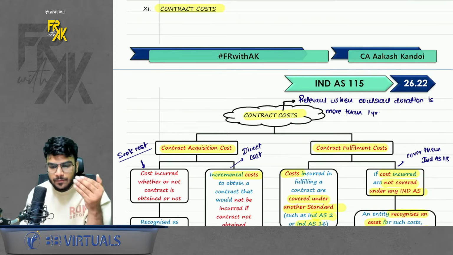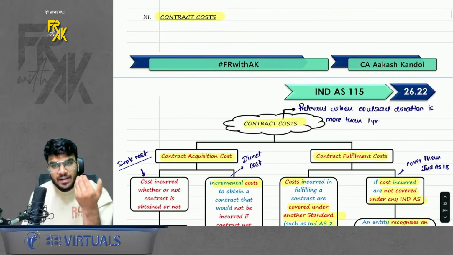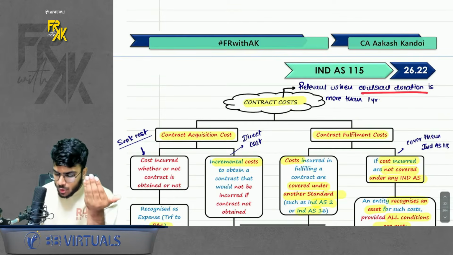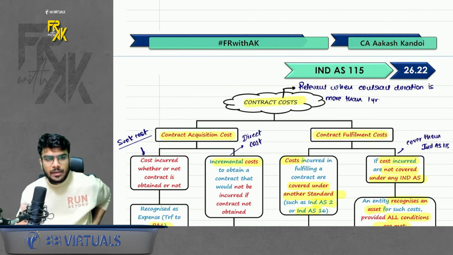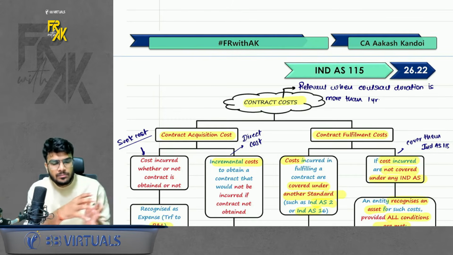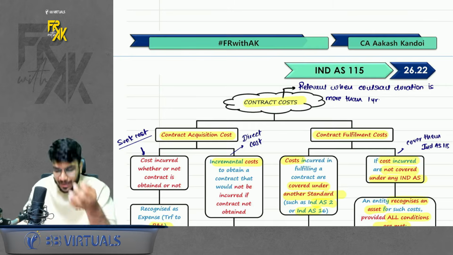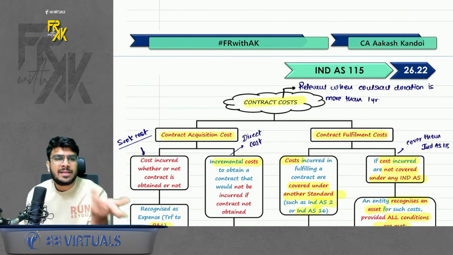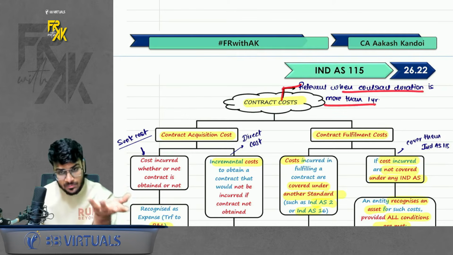Next point is contract cost. See, in full Ind AS, we always talk about revenue. This is the only point where we will talk about cost. It is relevant only when the contract duration is more than 1 year. Why? When the duration is more than 1 year, we book the revenue across that period. Let's say contract duration is 3 years. So we book the revenue across 3 years. Similarly, even the cost should be booked across 3 years, no? That is the main fundamental around this point. So it is more relevant when the contract duration is more than 1 year.